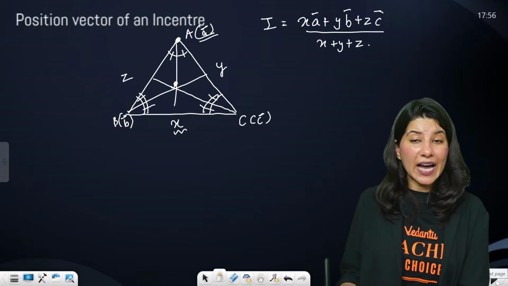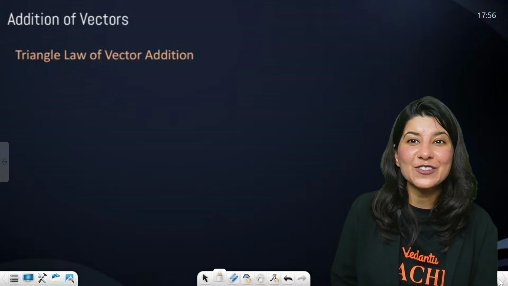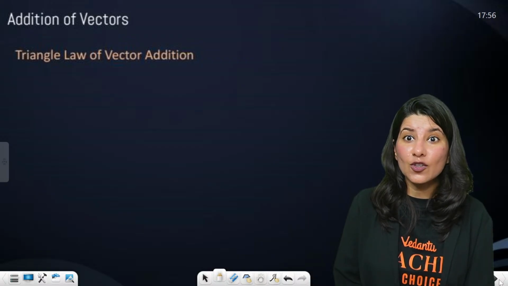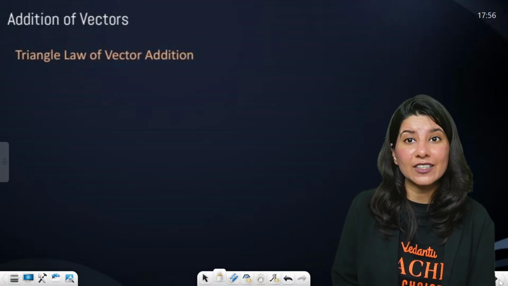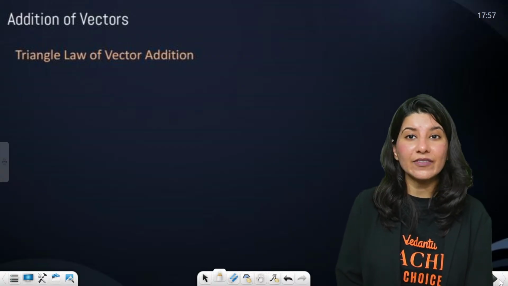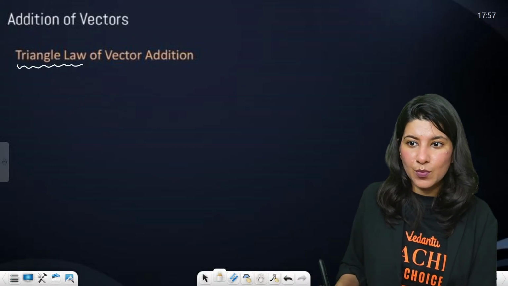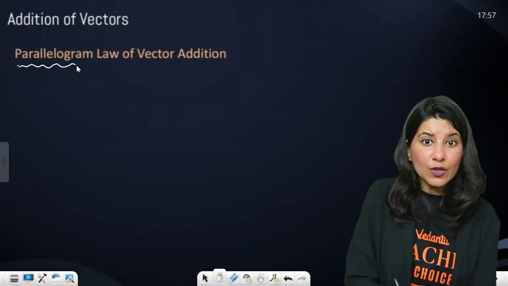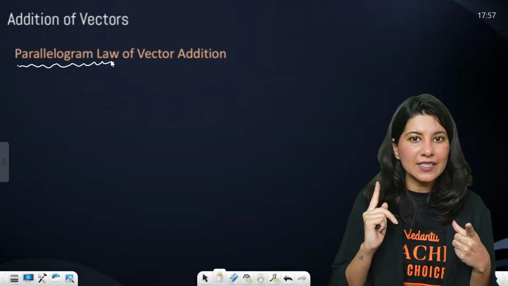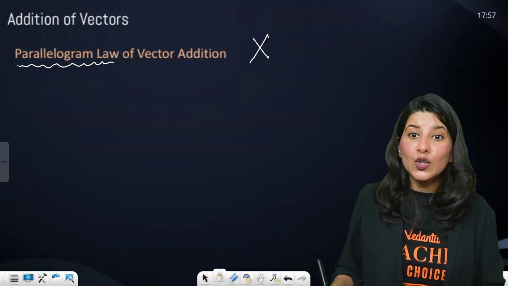Now, I was telling you, remember that angle is not a vector quantity. I gave you the reason: because it does not obey vector law. What are vector laws? Vector laws are triangle law and parallelogram law. Triangle law is very important, and parallelogram law is also a vector law. But we will not study triangle law, we will not study parallelogram law. We will study what? Loop law.